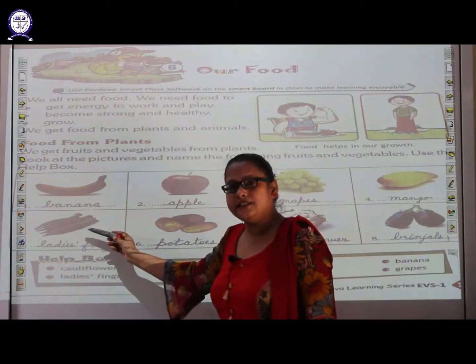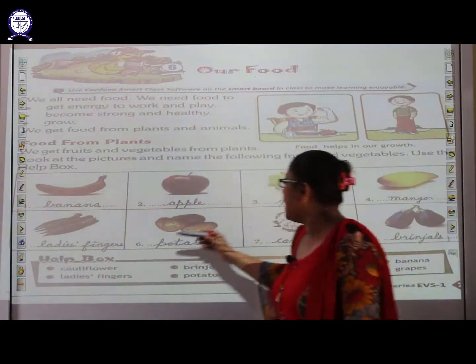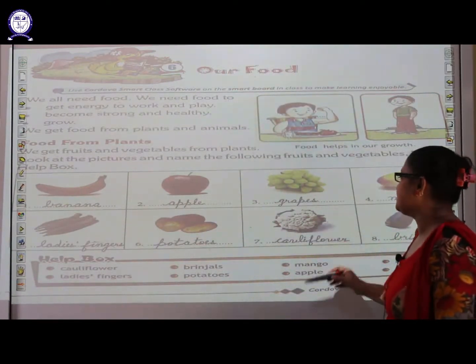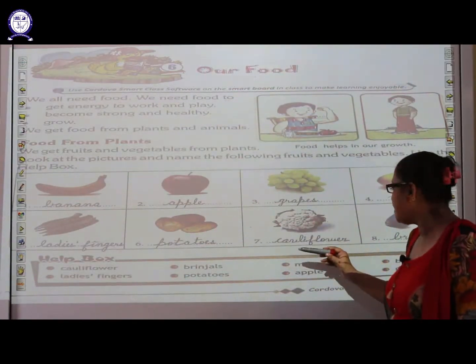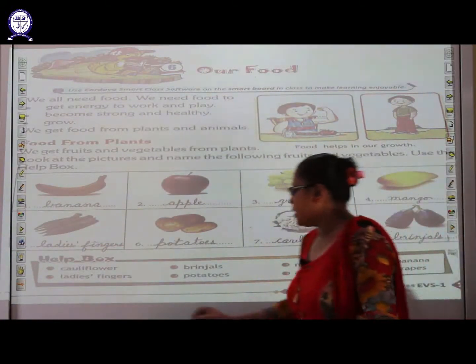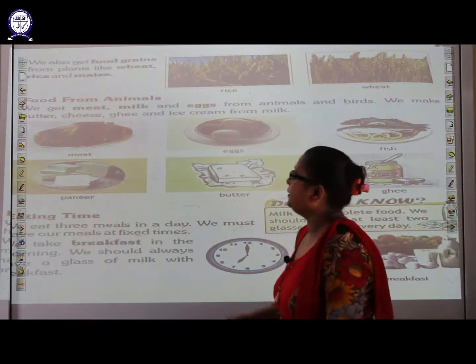And what are these? These are lady's finger. And these are potatoes. What is this? Yes, this is vegetable cauliflower. And what are these? These are the brinjals. Now, let us continue reading.